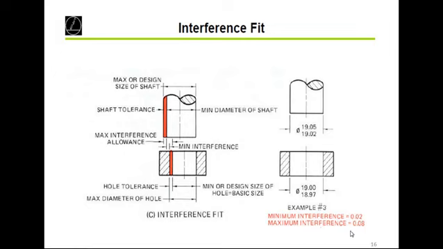So this is the maximum interference and this is the minimum interference. This is the example we have seen here. When you want to design actual components, an actual shaft and actual hole, at that time we need to consider this minimum interference and maximum interference concept.